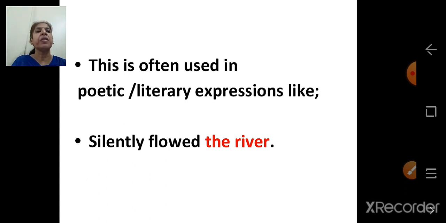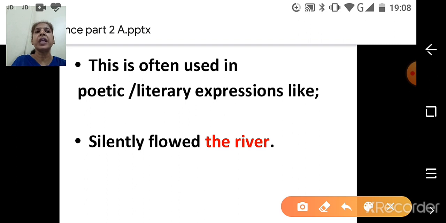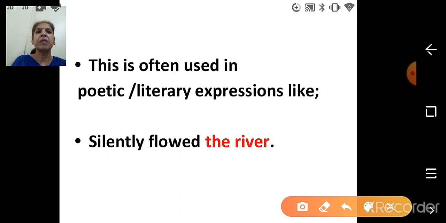Here is the example. Silently flowed the river. So here the subject is the river. The sentence is about the river. Now what is mentioned about the river? Flowed silently. So subject is the river and predicate flowed silently. If we rearrange it, the sentence would have been the river flowed silently. Subject, the river; predicate, flowed silently.